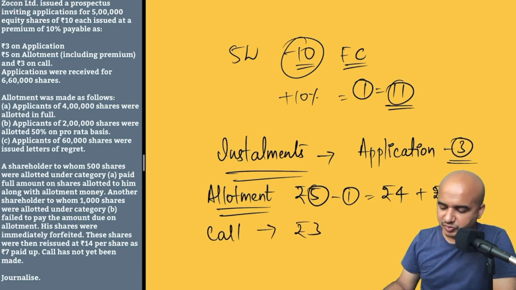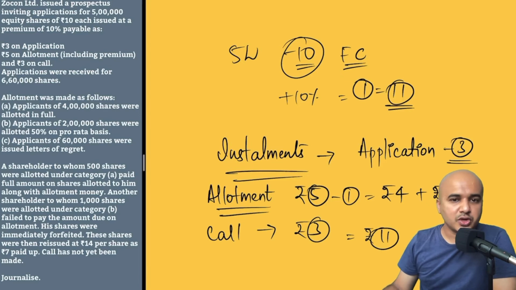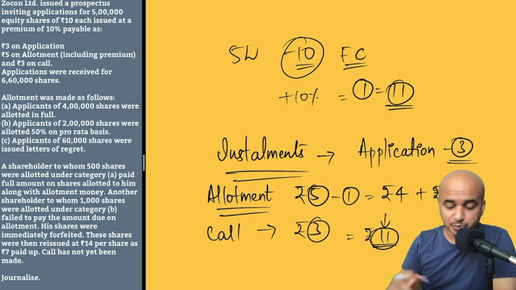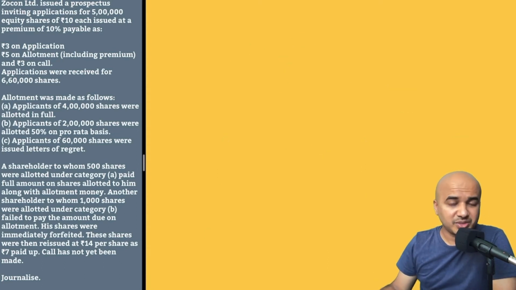Rupees 3. So now if you total this 5 plus 3 plus 3, you'll end up getting rupees 11. So even though the company is asking you as an applicant, eventually a shareholder, if at all you get shares, to pay rupees 11, you are not being asked to pay the entire 11 in one go. In this case, you have been given 3 chances, or rather 3 installments. That was the premise of the problem.